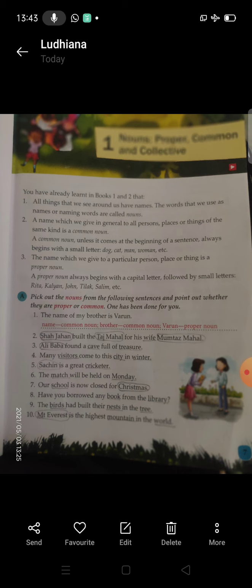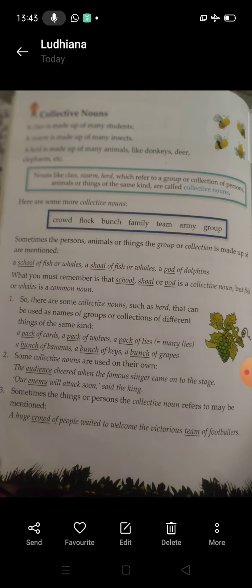But in the rest of the sentences you will simply circle the nouns, and you will write C for common and P for proper. Is it okay? So after doing a part, I will tell you about collective nouns now. Collective noun means a particular word, a single word which is used to denote a group. Nouns like class, swarm, herd refer to a group or collection of persons, animals or things of the same kind.